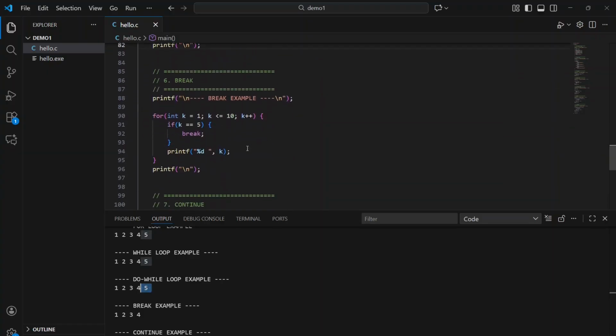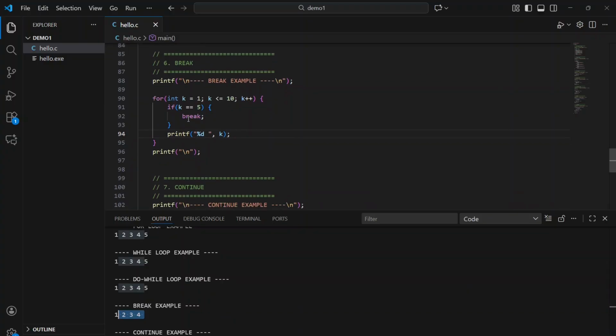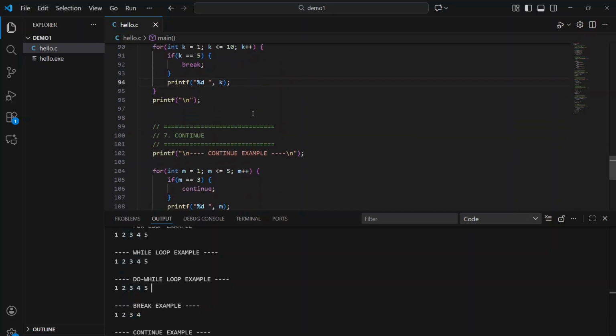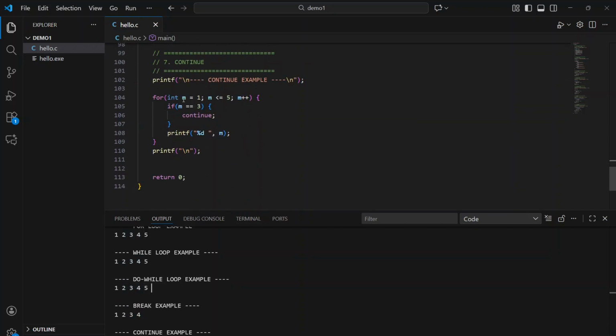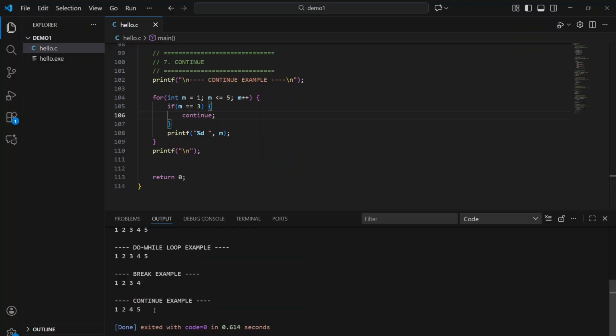And now we'll go to break, and what will happen in this break statement example? If k is equal to 5, break. Means we are doing 1 to 10 iterations, but out of that we are printing only till 4. For 5 we have this condition, so it should come out of the loop. So till 4 only it will print. Next, in the continue example, it will print 1 to 5, but if m equal to 3, skip that particular iteration, so we get 1, 2, 4, 5. So 1, 2, 4, 5 we are getting.